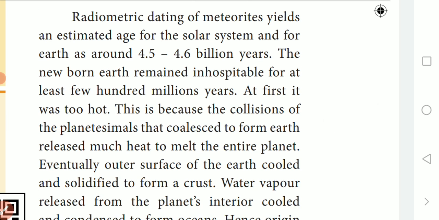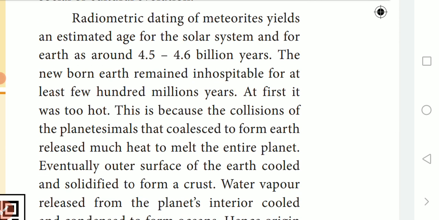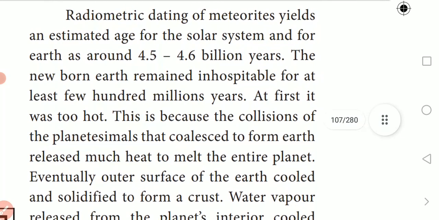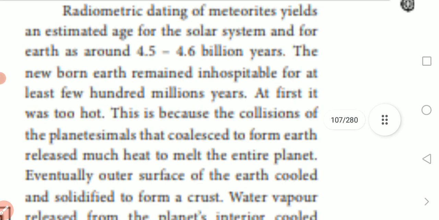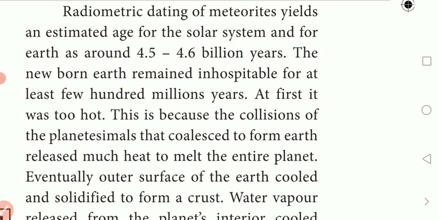So from the beginning of the Earth's formation, for the first few hundred million years, there were no organisms on the Earth. So what happened during that time? Why did the newborn Earth remain inhospitable? Inhospitable means there were no organisms at all on this Earth from its beginning for at least a few hundred million years.